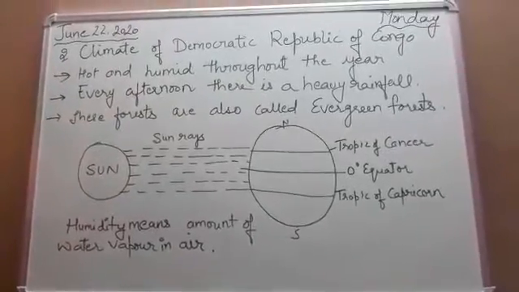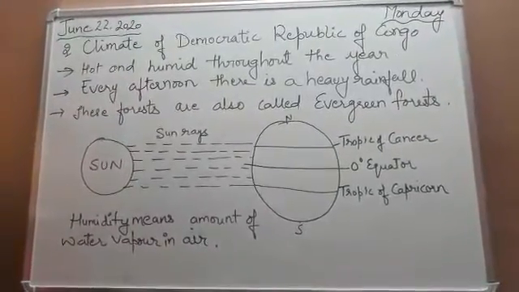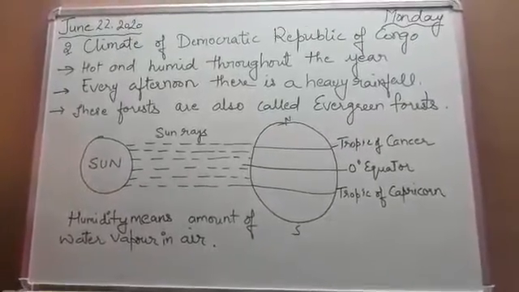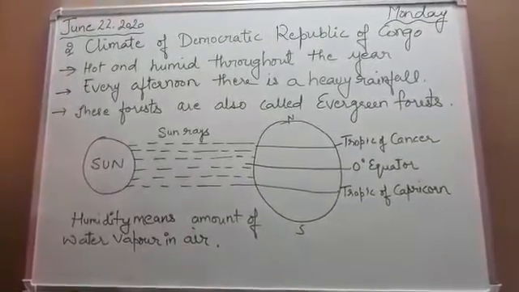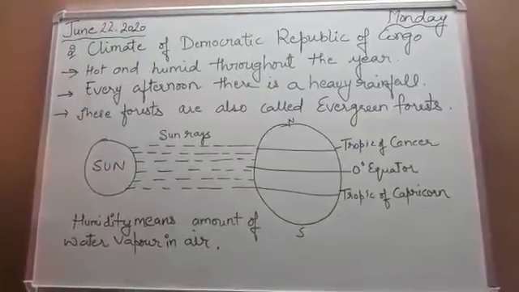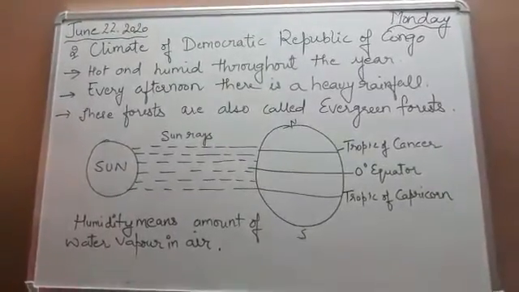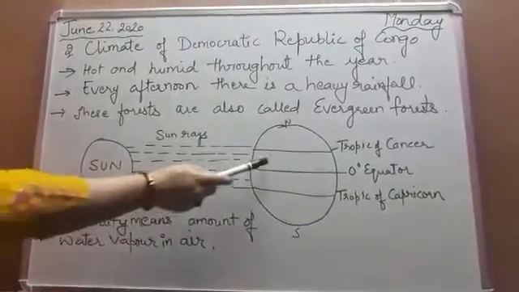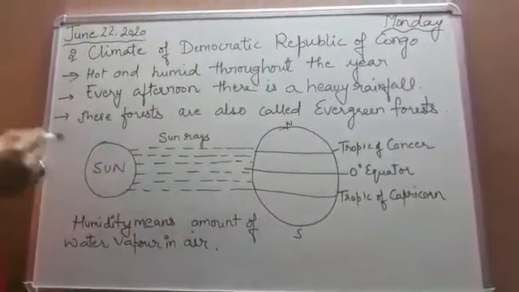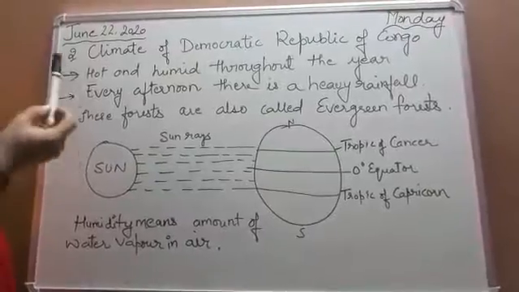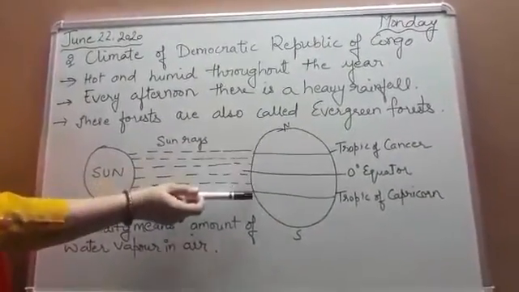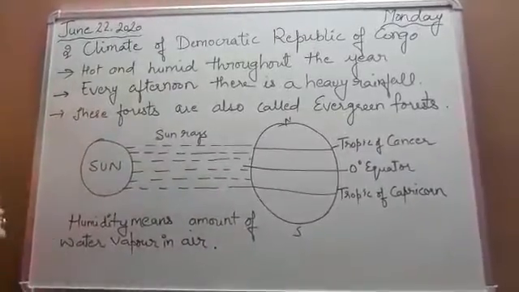Equatorial region, why? Do you remember, students, when we were discussing chapter number 4, we had discussed that the equatorial region is that region which lies near the equator, and it is also called the tropical region because this region lies between the two tropics, between the Tropic of Cancer and Tropic of Capricorn.